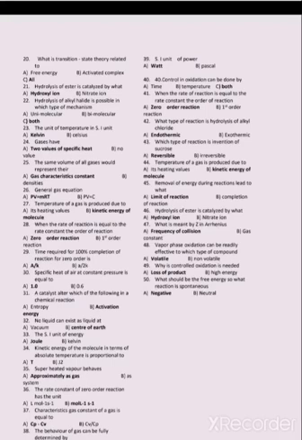The same volume of all gases would represent their gas characteristic constants. General gas equation is PV equals mRT. Temperature of a gas is produced due to kinetic energy of molecule. When the rate of reaction is equal to rate constant, the order of reaction becomes zero order reaction. Time required for 100% completion of reaction for zero order is a/k. Specific heat of air at constant pressure is equal to 1.0.